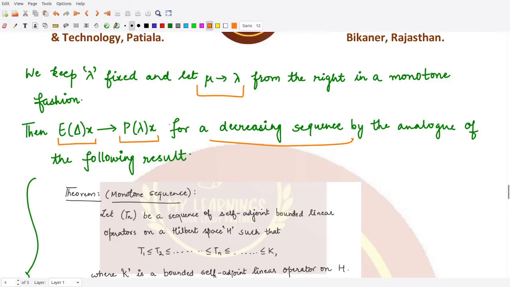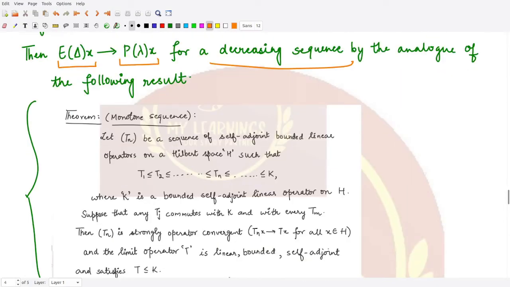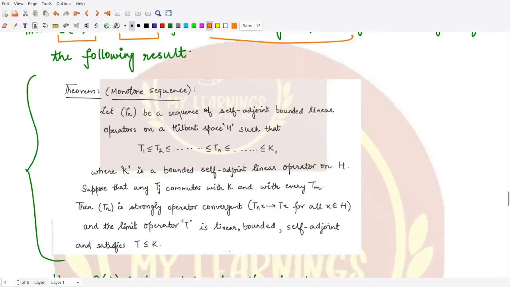Now why is this so? It is because of what we have studied about monotone sequences. Whenever we have a sequence of self-adjoint bounded linear operators, right, which are defined in a monotone fashion, then in that case the sequence is strongly operator convergent, and it would converge to a certain limit Tx, which is dependent on x, right?